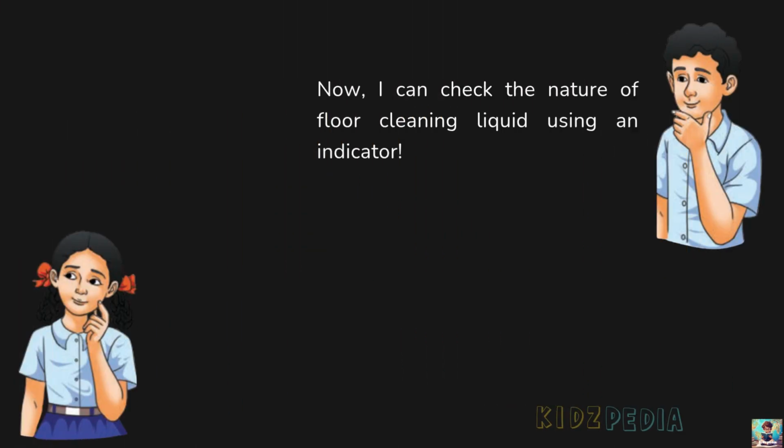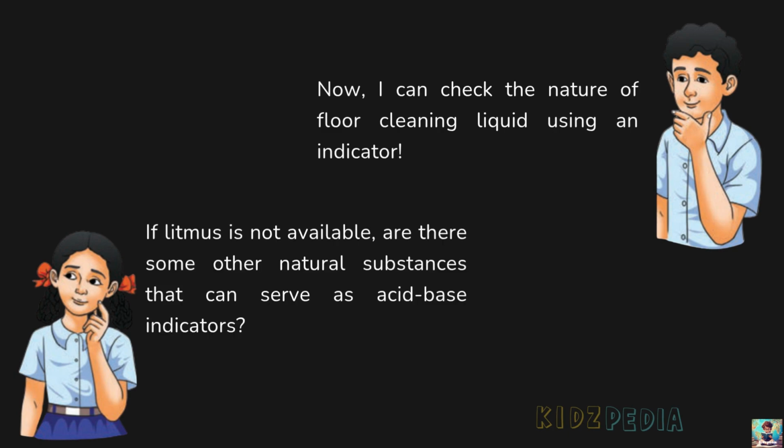Now, I can check the nature of floor cleaning liquid using an indicator. If litmus is not available, there are some other natural substances that can serve as acid-base indicators. So, we have learned that litmus can help us identify acidic and basic substances.